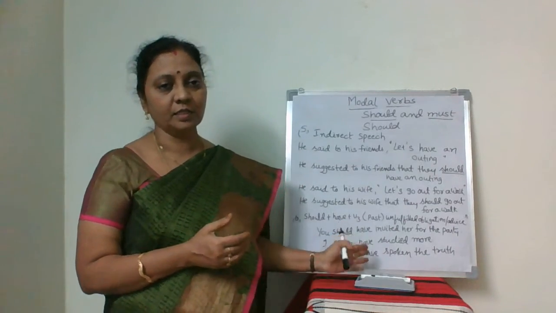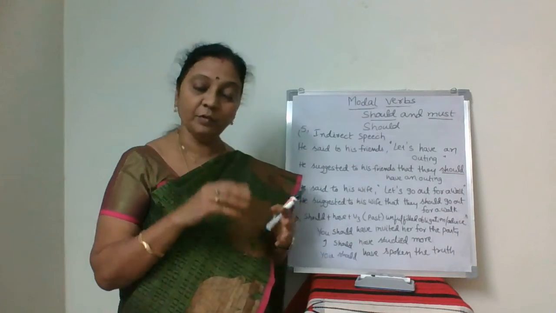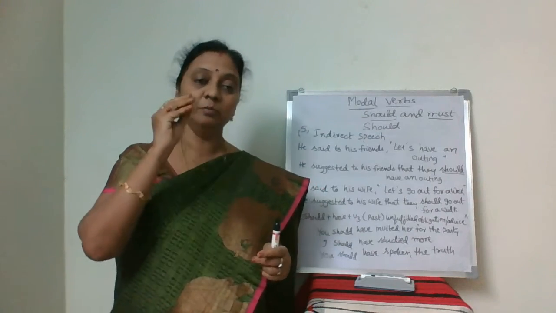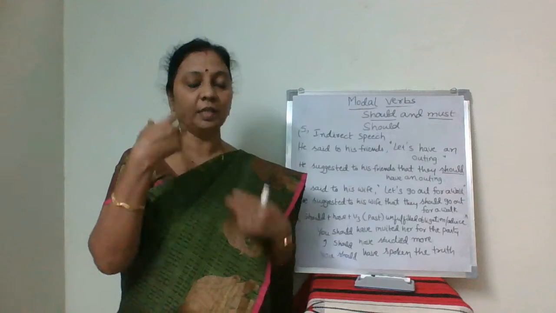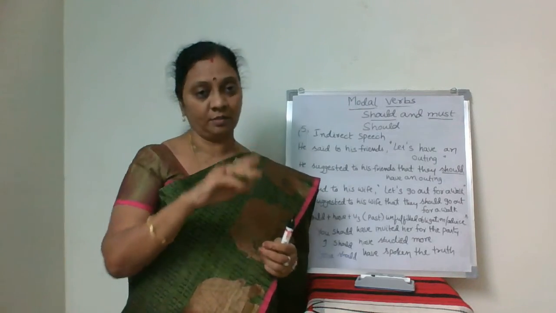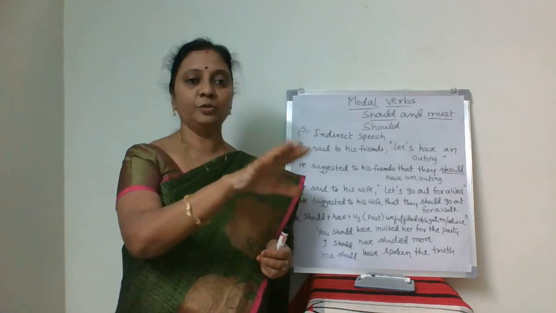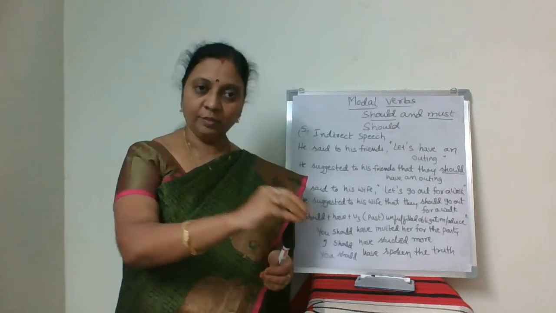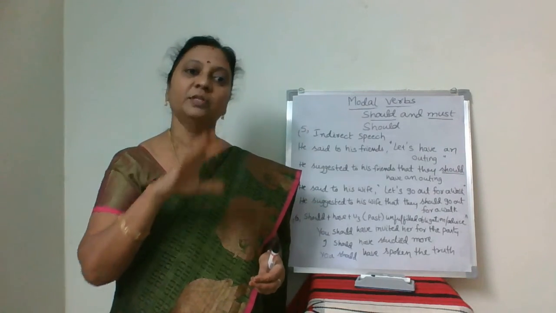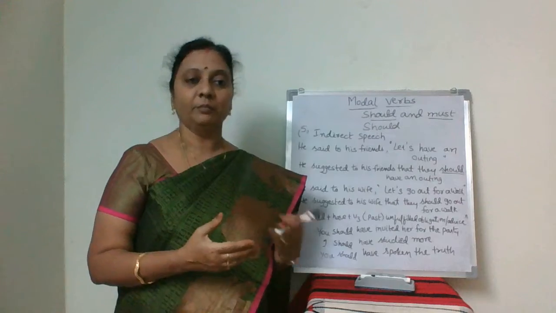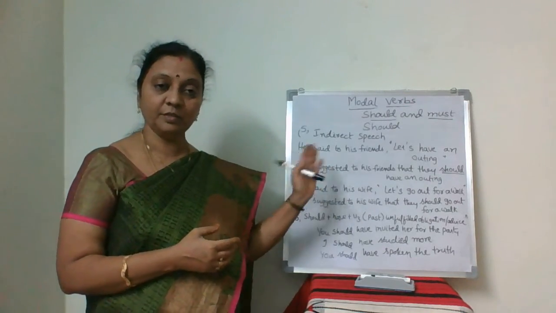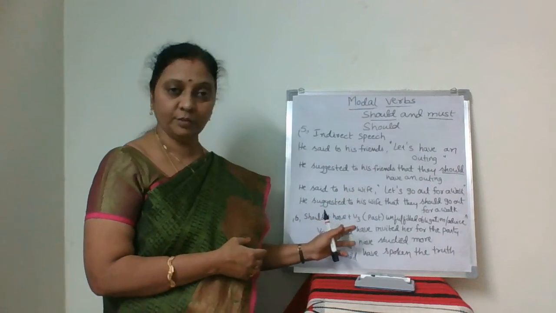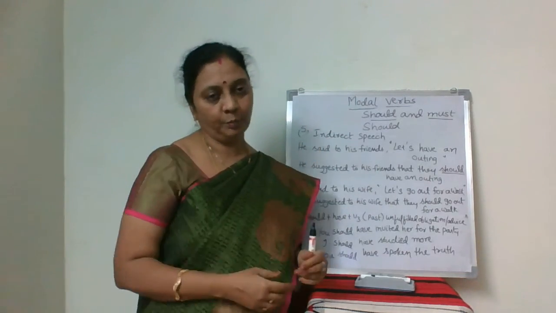Whenever we use this, it talks about unfulfilled obligations, that you should have done so and so, but you didn't do it. But we think of it later: you should have done it like that. You should have said so. You should have spoken the truth. In such cases, later we talk about those. That's why those are all past. Whenever should is used in the past, then we have to use it like this, should plus have plus V3.